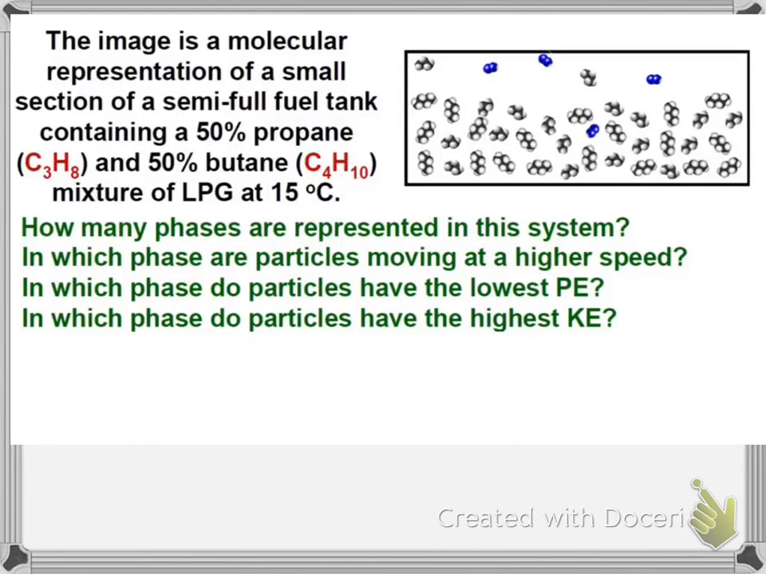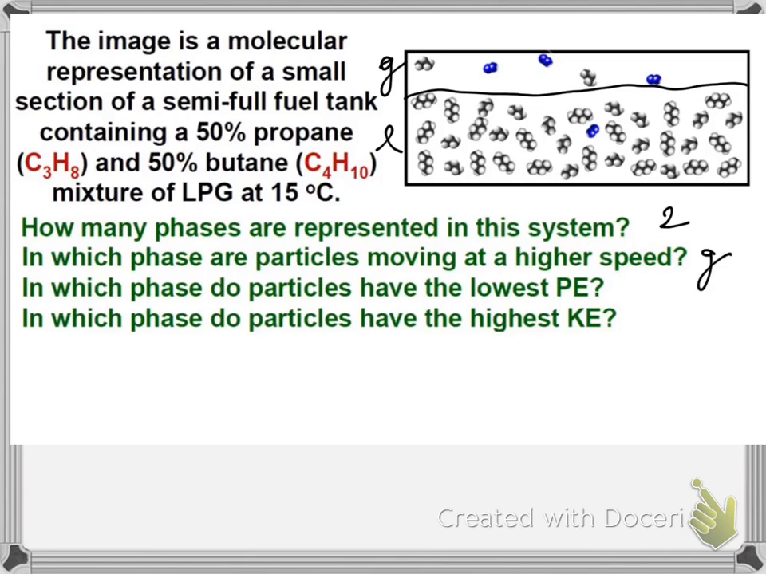All right, so here we have a mixture, and we're going to answer some questions about this mixture. How many phases are present? Well, it looks like there's a liquid phase and a gas phase. We would say 2. In which phases are the particles moving at a higher speed? Well, it looks like the gas phase are smaller molecules, less atoms, so we would say they probably have less mass and are moving faster.